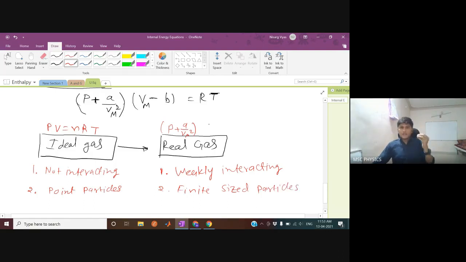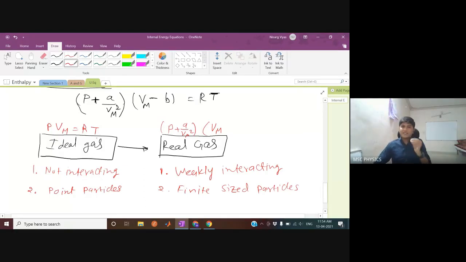The full volume of the box was its own volume, but now they have some finite sizes. So I can write this equation not as PV equal to nRT, but I can change it a little bit as PVm equal to RT. Vm is V by n, just took n this side. So it is molar volume.